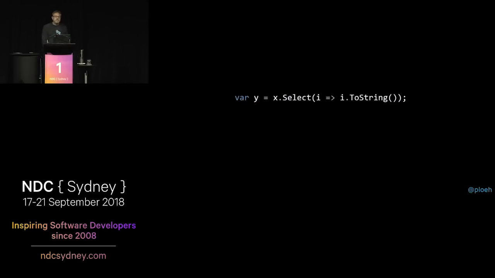All right, so you'll notice that you could consistently write x.Select like this. And if x is an IEnumerable<T>, this would work. If x is IEnumerable<int>, y would be IEnumerable<string>. But if x is Lazy<int>, then y would be Lazy<string>, and so on. So this works for all the different data containers we've looked at so far.